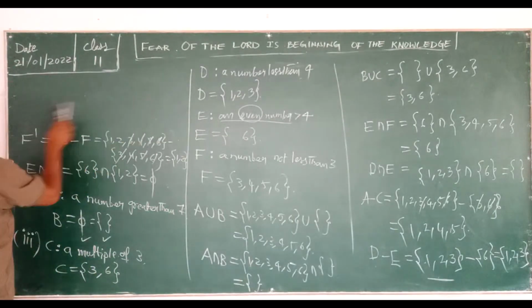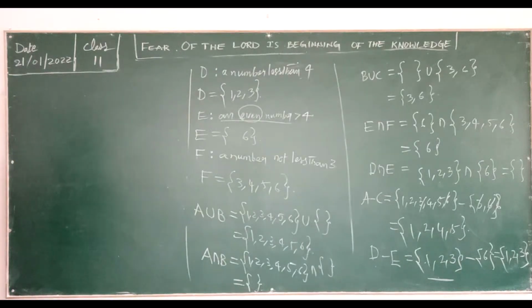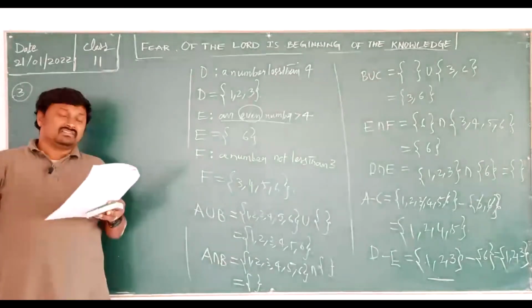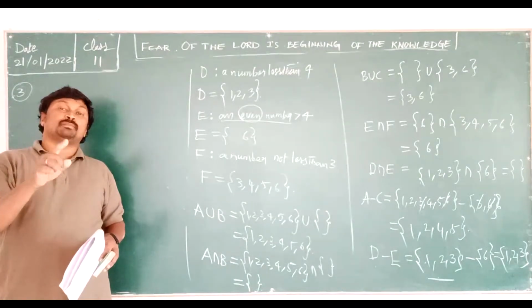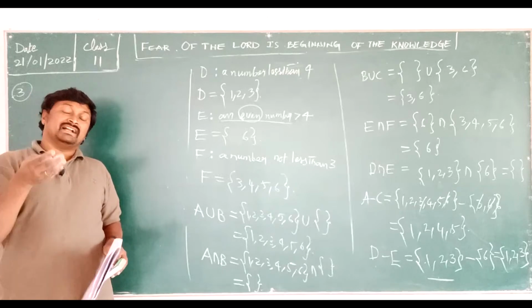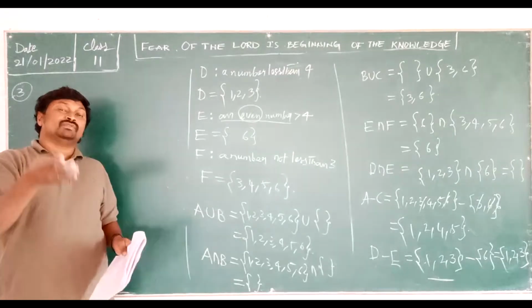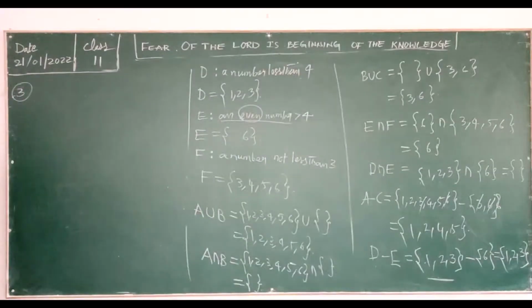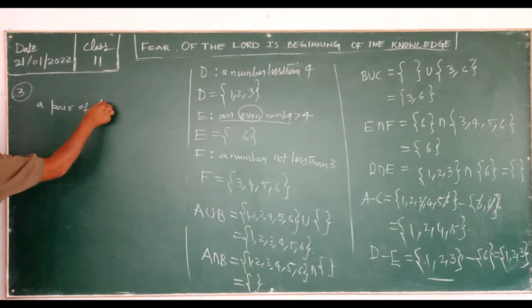Okay, let's move on to the next one. That is the third question. Your third question: an experiment involves rolling a pair of dice. Previously one die, now a pair of dice. That means you took two dice and you are rolling them at a time. When two dice are thrown, what are your outcomes? So let me write here now: a pair of dice rolled.